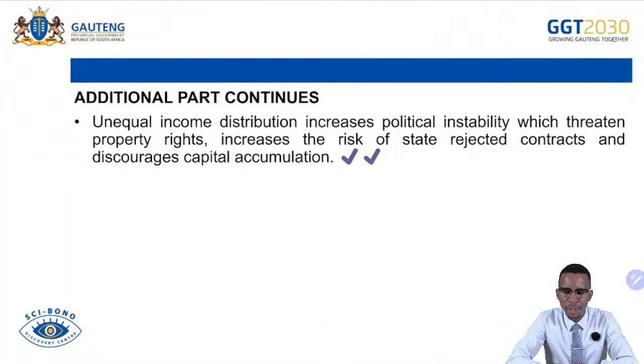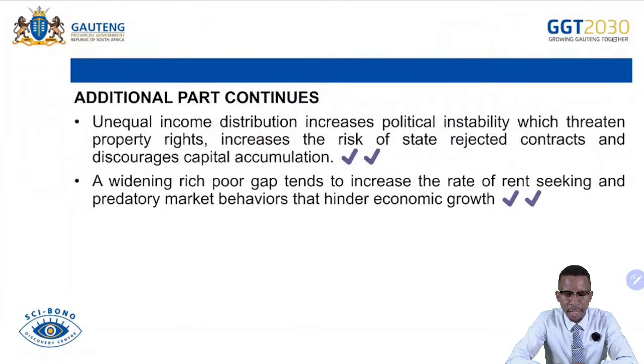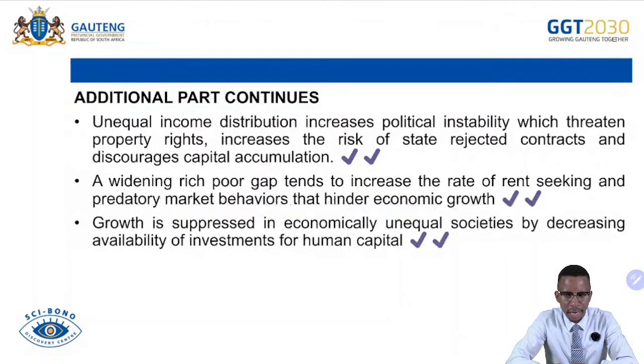Unequal income distribution increases political instability, which threatens property rights, increases the risk of the state rejecting contracts, and discourages capital accumulation. A widening rich-poor gap tends to increase the rate of rent seeking and predatory market behavior that hinder economic growth. Growth is suppressed in economically unequal societies by decreasing the availability of investment for human capital.